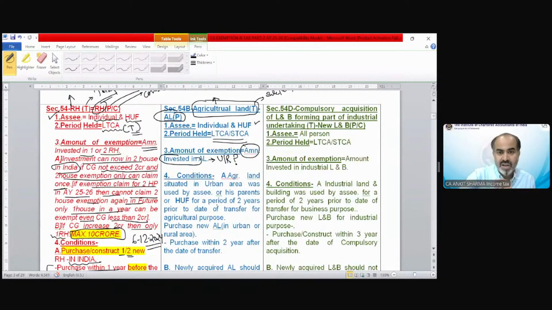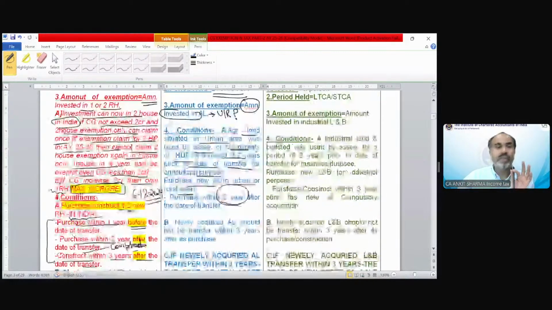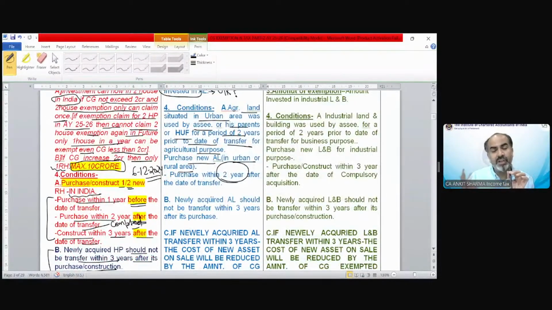So the condition says agricultural land situated in an urban area was used by the assessee or his parents or HUF for a period of 2 years prior to the date of transfer for agricultural purpose. The agricultural land we are transferring should be used for 2 years by the individual, HUF or parents, the same condition as section 10(37). Purchase new agricultural land, whether in urban or rural area. The time period for purchase is only 2 years. It's not 1 to 3 years, only 2 years. You have to purchase within 2 years from the date of transfer.